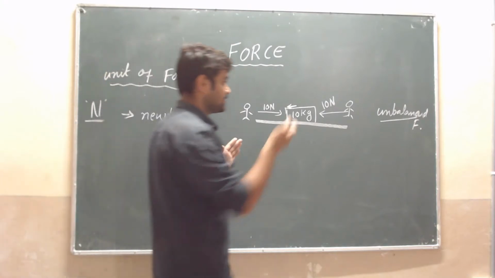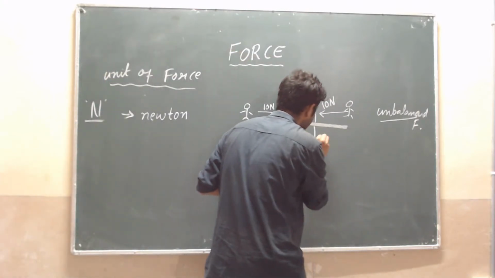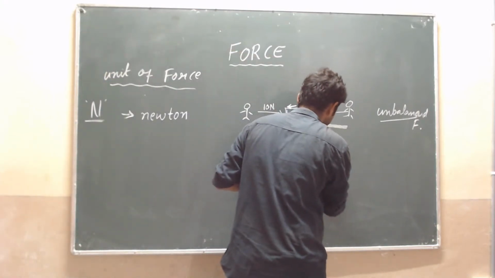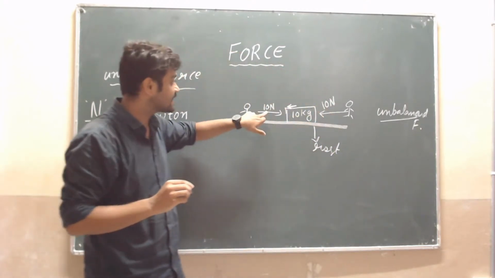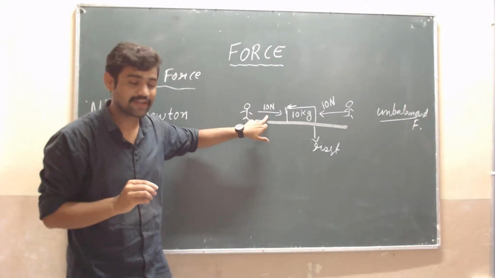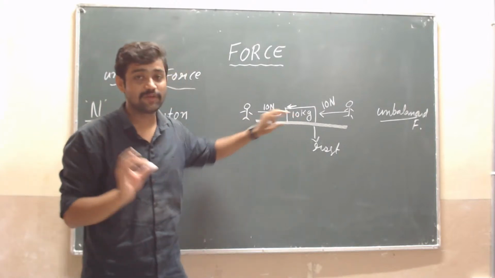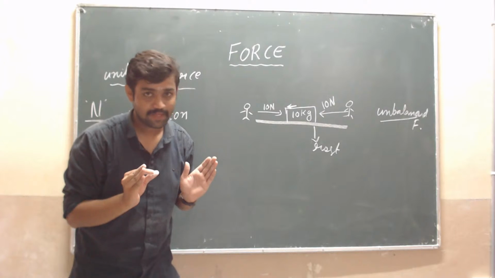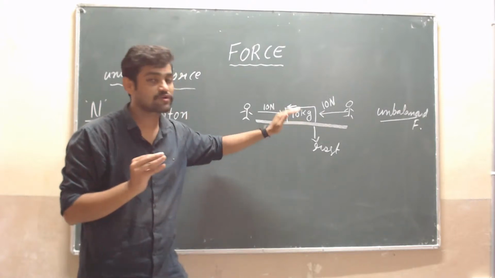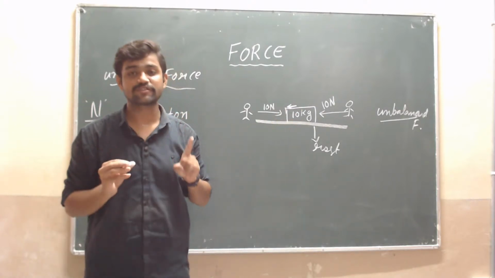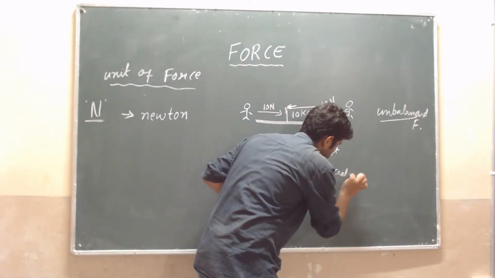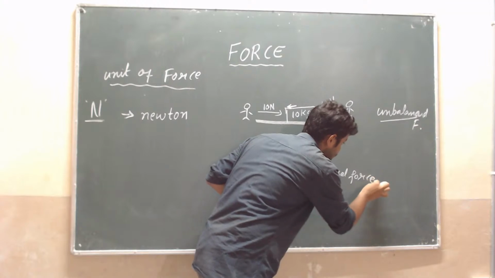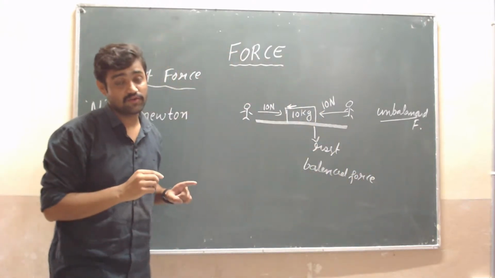No sir. At that time the object will be at rest. Because here the force is 10 Newton and here also the force is 10 Newton. At that time this force is called balanced force.